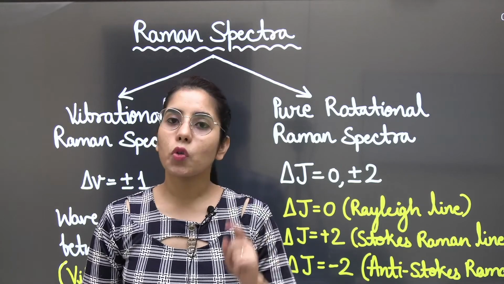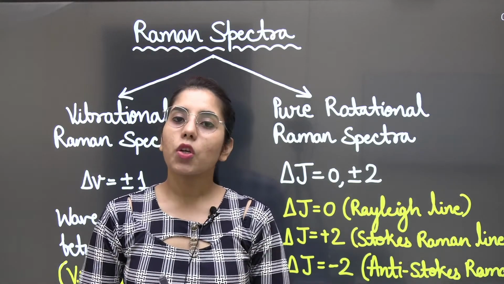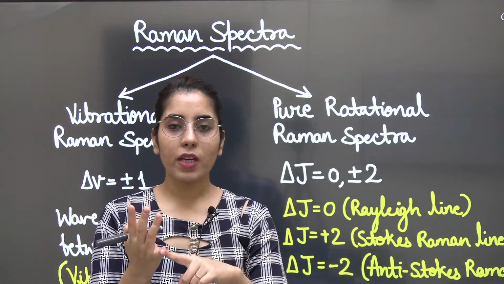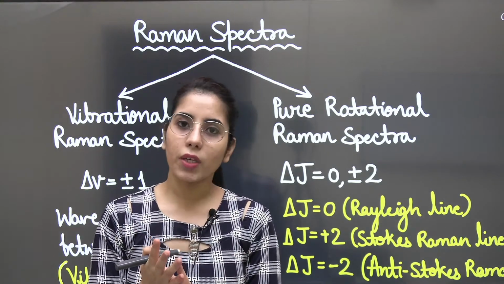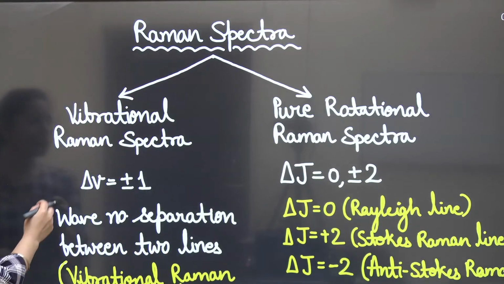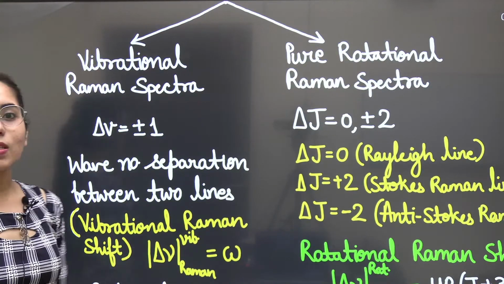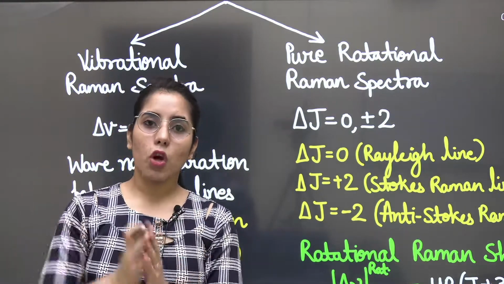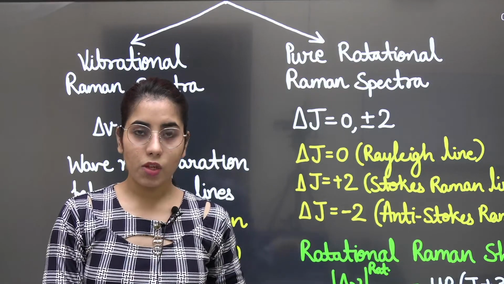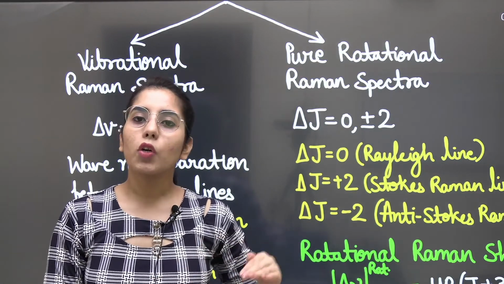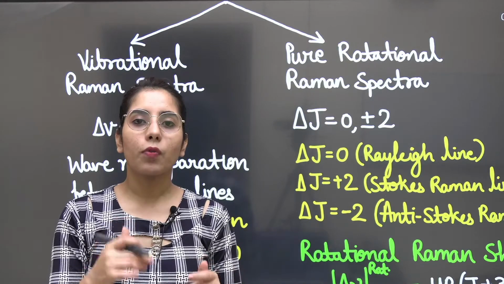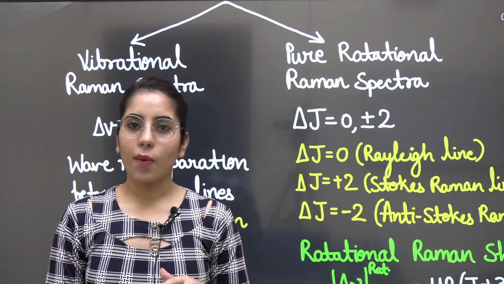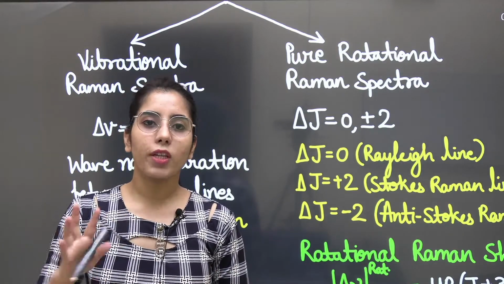The first and the most important thing is the selection rule. So you need to know about the selection rules for both the vibrational Raman spectra and the pure rotational Raman spectra. If I'm going to talk about the vibrational Raman spectra, what is the selection rule? I have even discussed this topic in my previous videos on this channel, Mission NET Physics exam. If you have not checked them, you can check them, or if you want me to discuss it again, you can tell me in the comment section, and I will try to provide that video too.